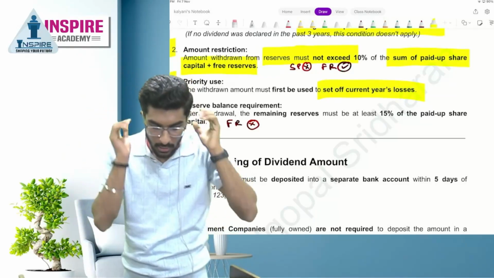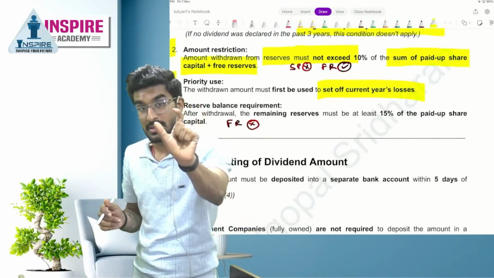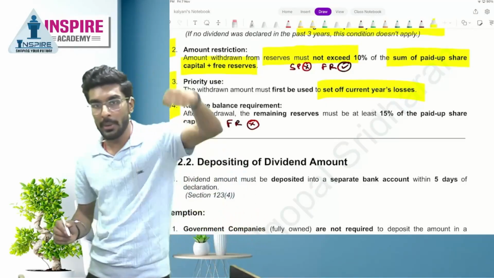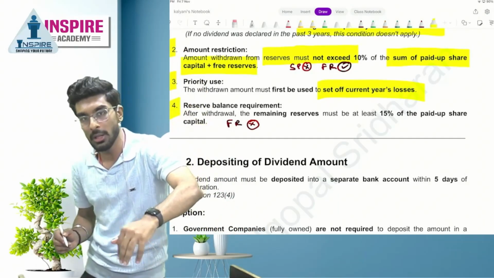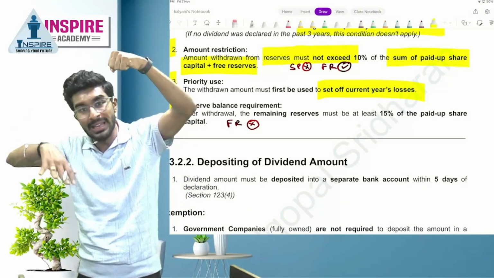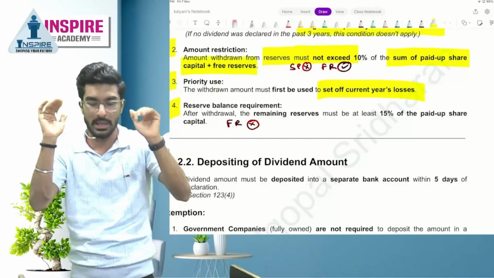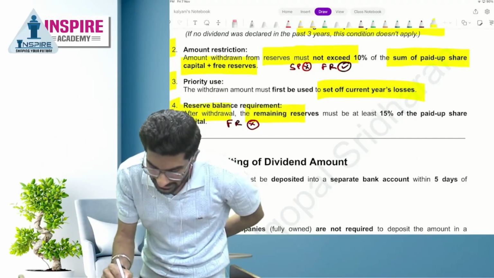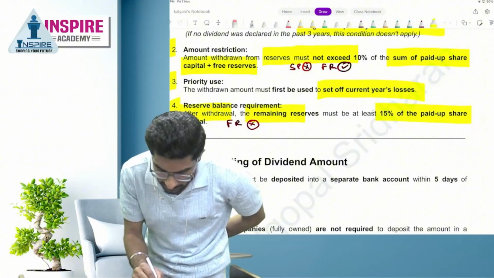Okay. People, 4th restriction is very, very important, but is slightly tricky. When you withdraw the money from the free reserves, minimum certain amount should be maintained in the free reserves. Let's look at this rule. After withdrawal, the remaining reserves must be at least 15% of paid share capital.